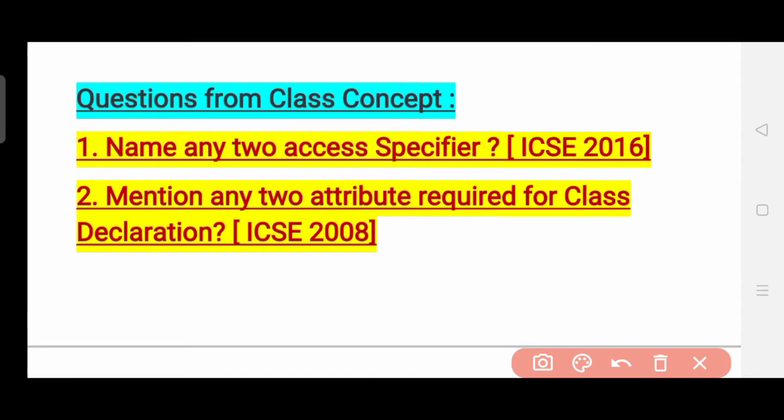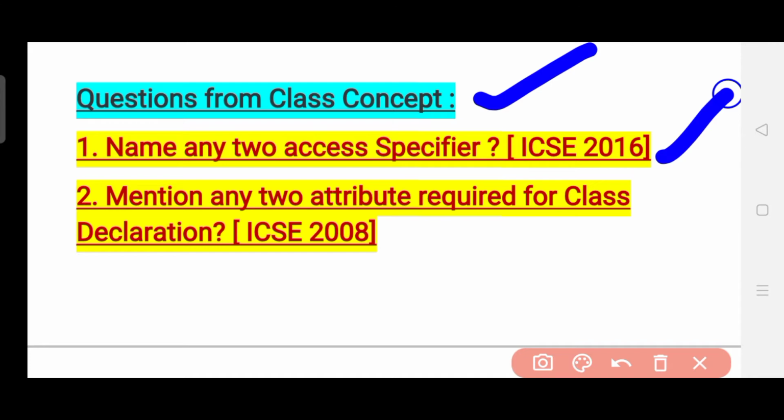Now let's see some questions from the class concept. The first question is: name any two access specifiers. Name any two access specifiers. It was asked in the year 2016. So it is an important question, do prepare it.